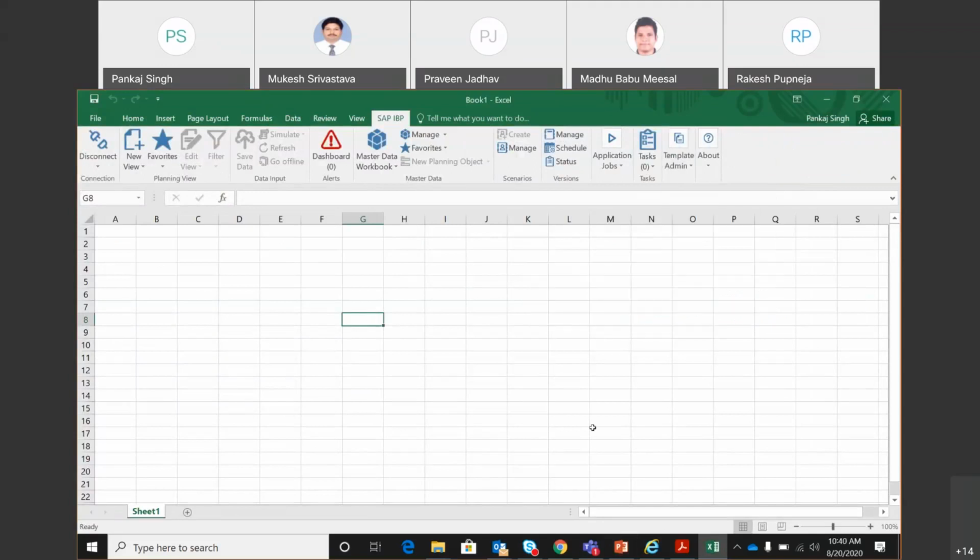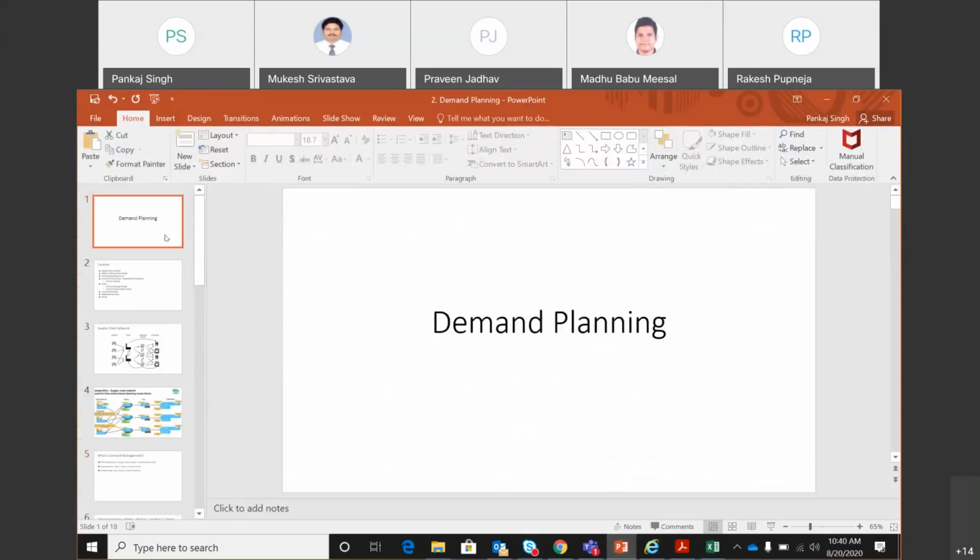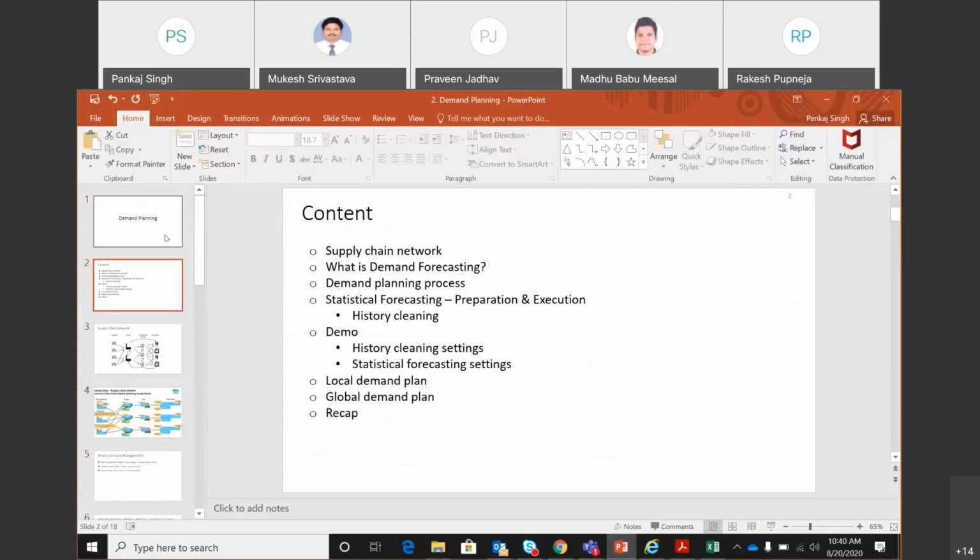But before that, let me bring up this PPT, which will structure our talk a little bit more. So demand planning. In demand planning, we'll look at the supply chain network. It will be very similar to what we have seen on day one.